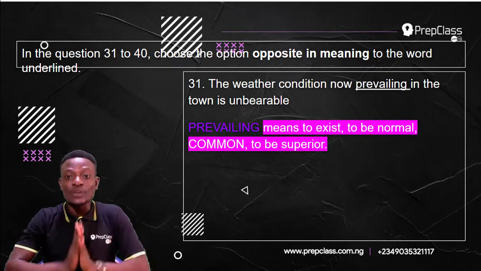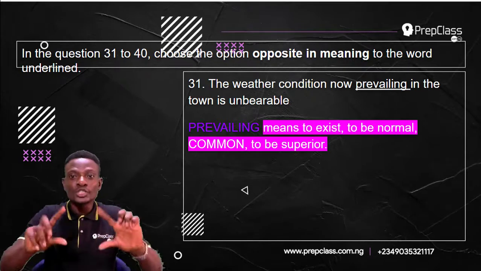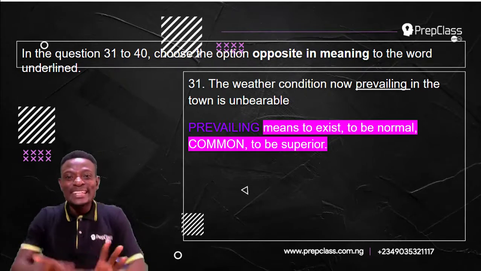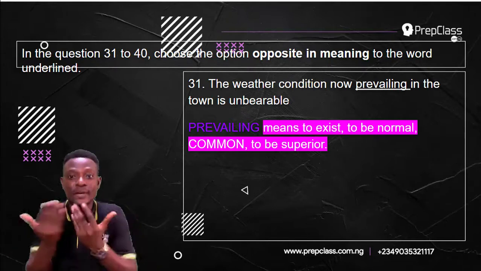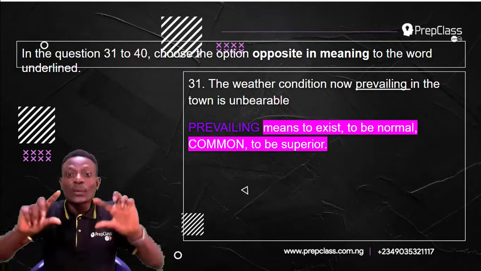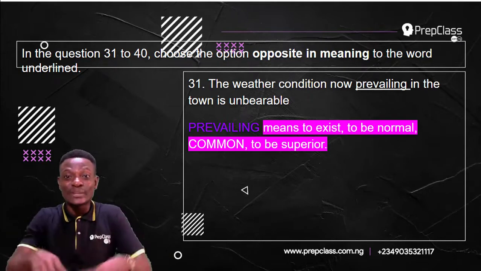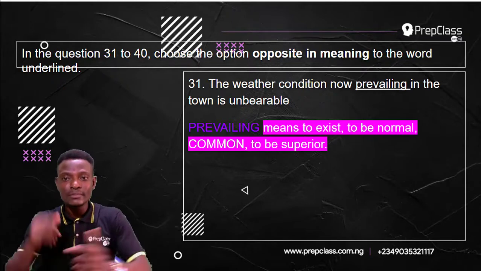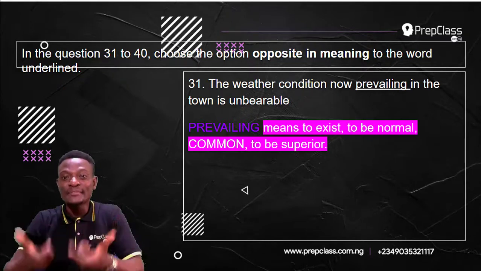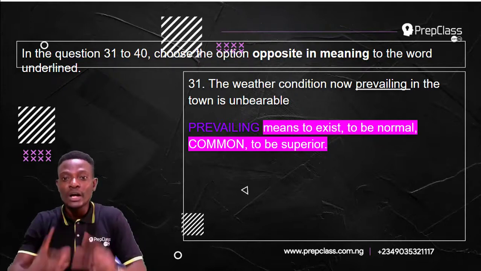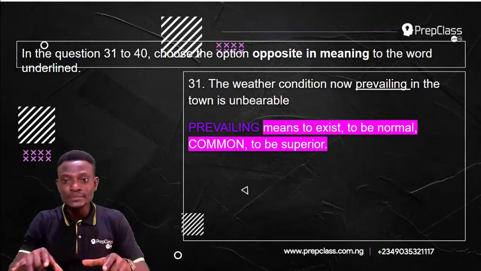Probably this person is complaining about the harmattan period, because during the harmattan period, it's always very cold. So, which of the options is going to mean the opposite of prevailing or opposite of common?